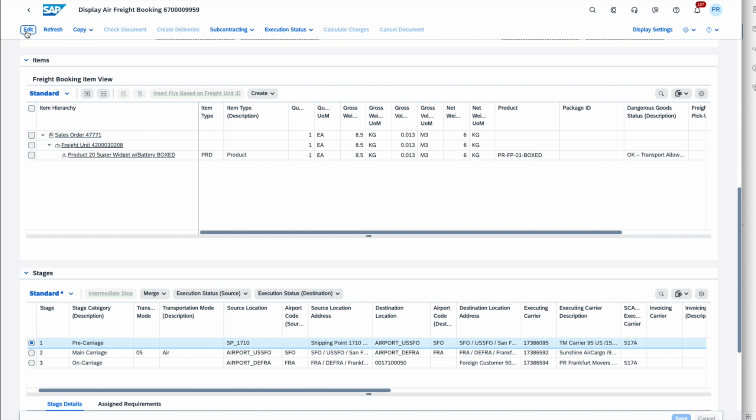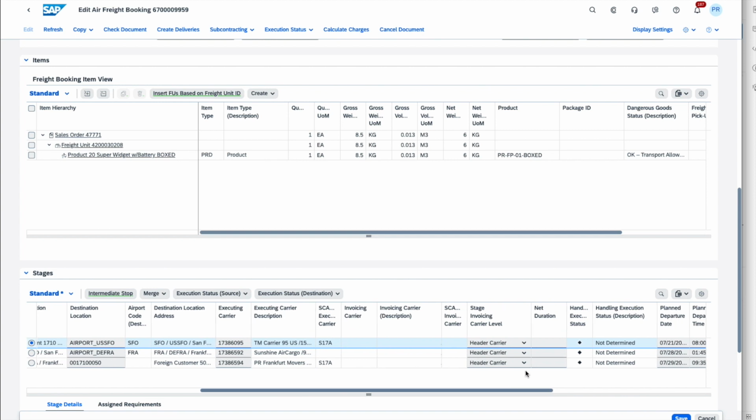So if we flip to edit, just to have the values showing up, as you can see here, we could have selected a stage carrier if we had wanted to have a separate invoice being sent from this carrier, or we could also have indicated no settlement at all.